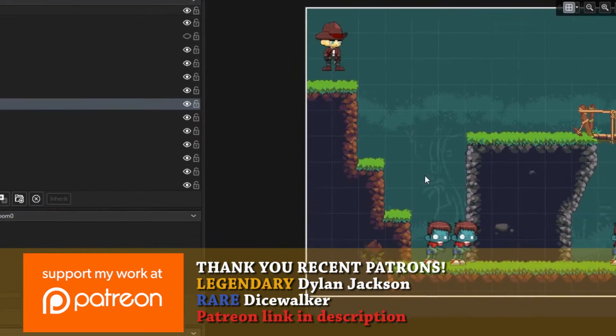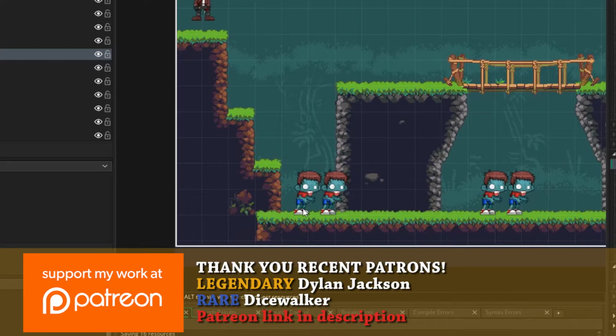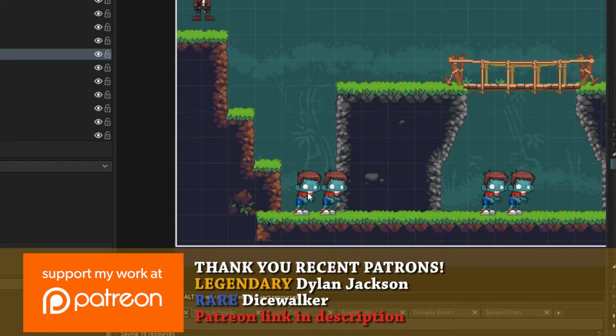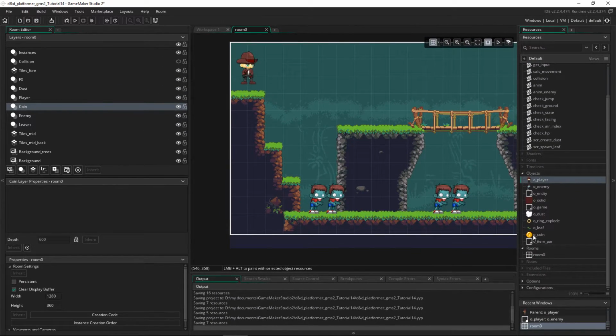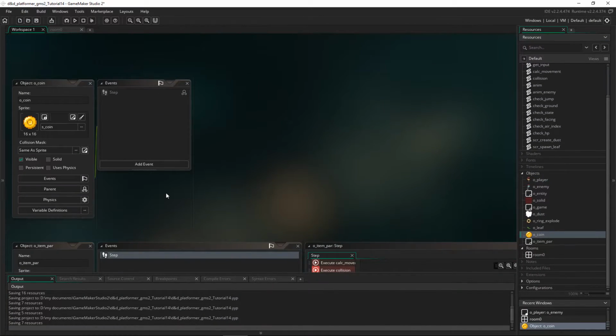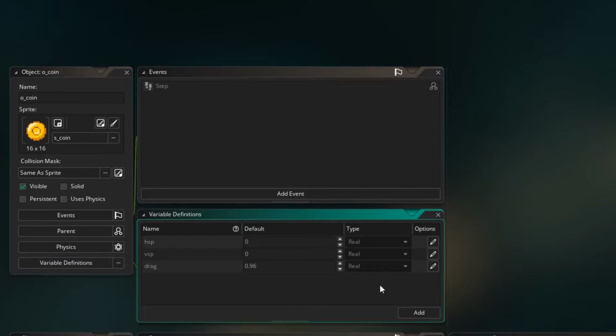Now at the moment, when we create the coins, they're just going to fall onto the ground because the coins don't have any vertical speed. So let's change it so they have some vertical speed when they spawn. So let's go to our coin. And let's go to our variable definitions. Now we're inheriting these 3 definitions from our parent. That's why they're grayed out. So if you want to edit them, you can actually click this and you can make a change to them.